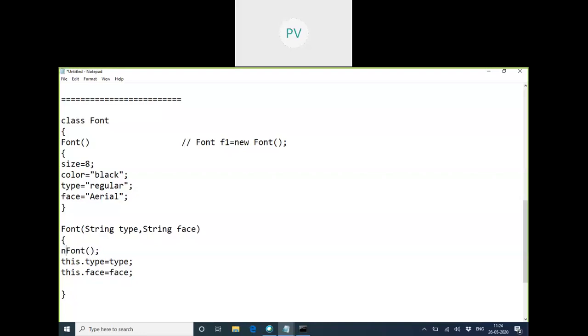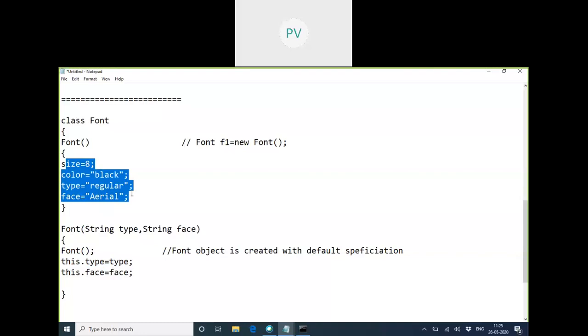Generally from outside the program we write like this to create an object of a class, but right now I'm calling the constructor of default type. So a Font object is created with all default specifications first, and after that it will fill in all these values.